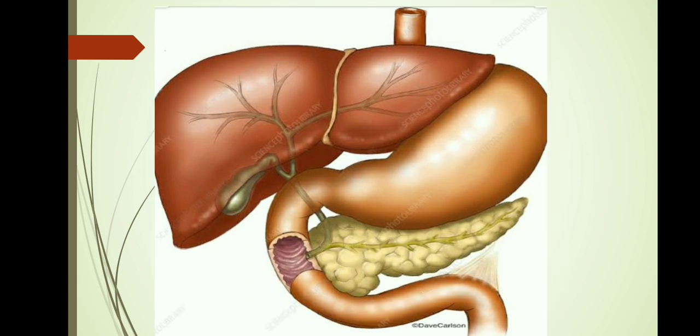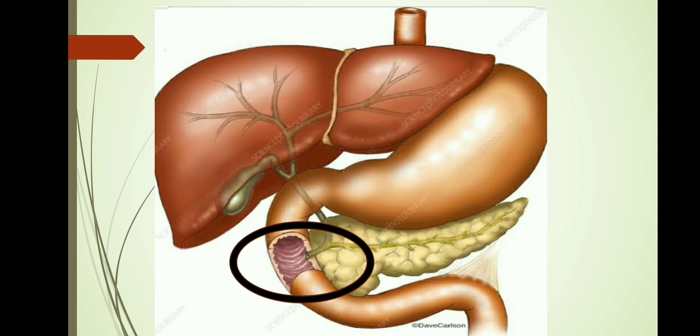In this image if you see, the bile juice and the pancreatic juice are communicating through a common duct. With the help of this common duct, both the bile juice as well as the pancreatic juice get poured into the duodenum. So this is how the bile juice and the pancreatic juice get into the duodenum, which helps in the complete digestion of food.